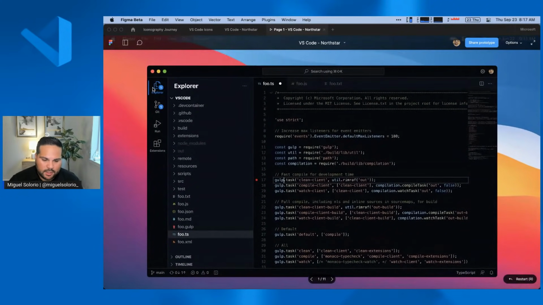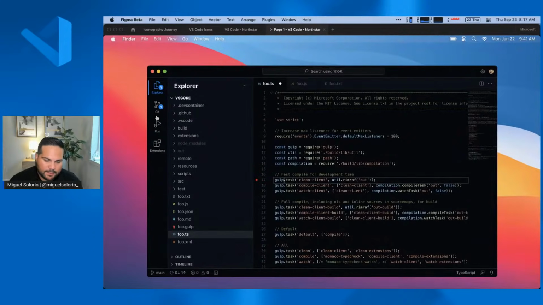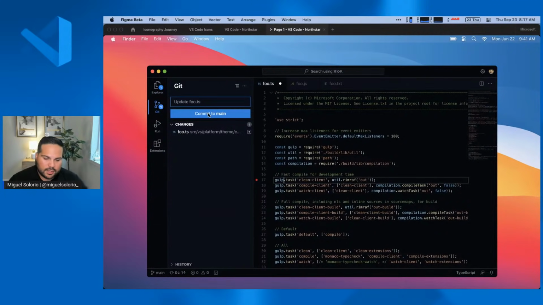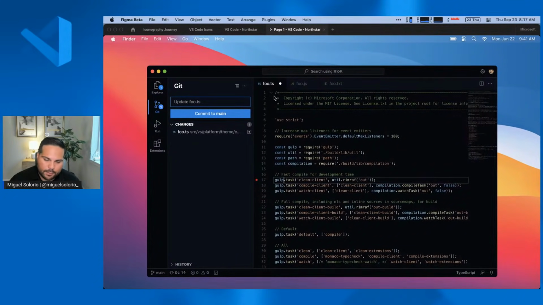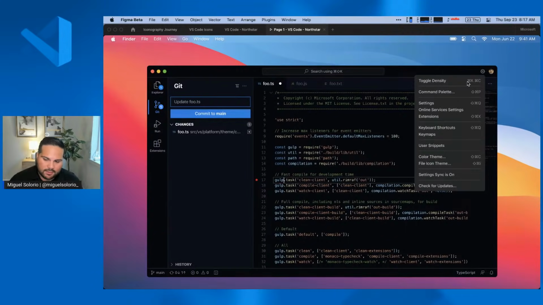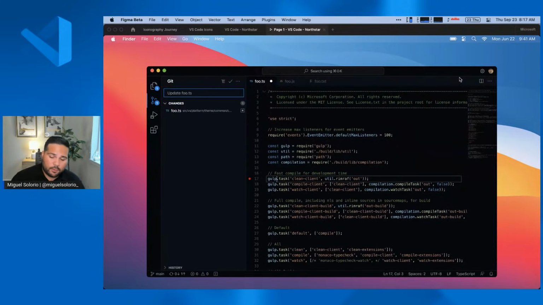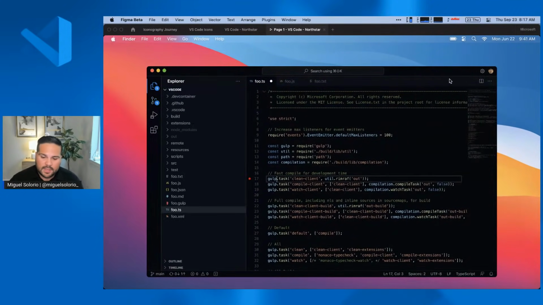So for example, you'll notice here that we have labels underneath each of the activity bar items. There's a lot more spacing. The font size is a little bit bigger. If you go over to Git, we're looking to see, can we add in additional UI? These are just design explorations we're doing. Also, we wanted to move some items into the top right. For example, we had settings and accounts down here. We could potentially move them up here to save a little bit of space. And then we have this little toggle to toggle the density. So if somebody wanted a higher density or lower density, they can do that. These are a couple of different examples that we were looking at.